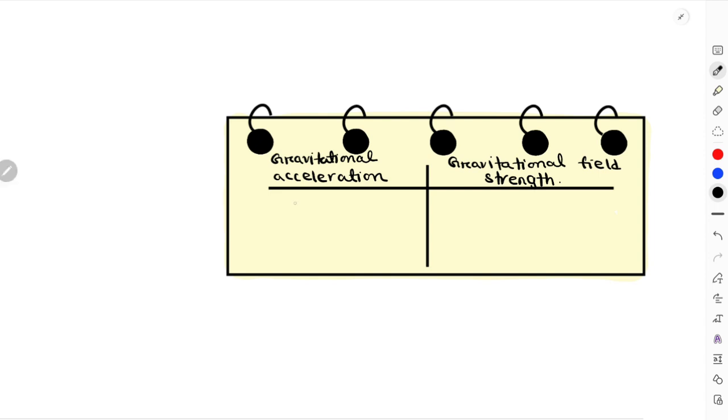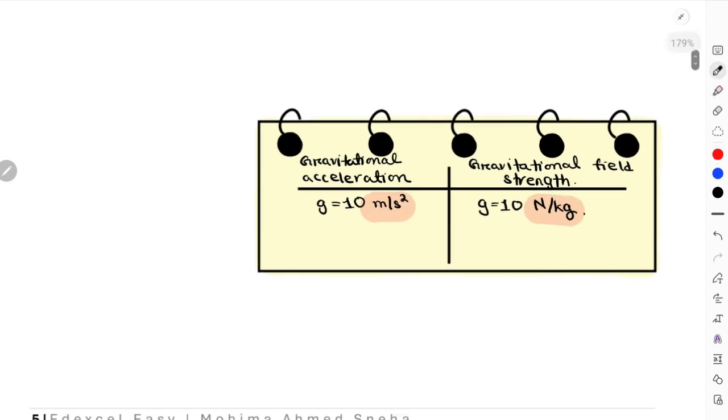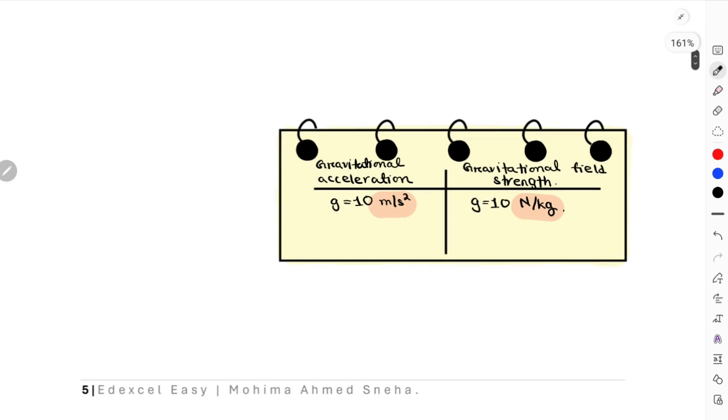So in this case, the value for g is still 10, and again over here the value for g is 10, but there is a difference in the unit. For acceleration, the unit is meters per second squared, and for field strength, it is Newton per kg. Okay, that is the difference between gravitational field strength and gravitational acceleration. I hope this is clear.